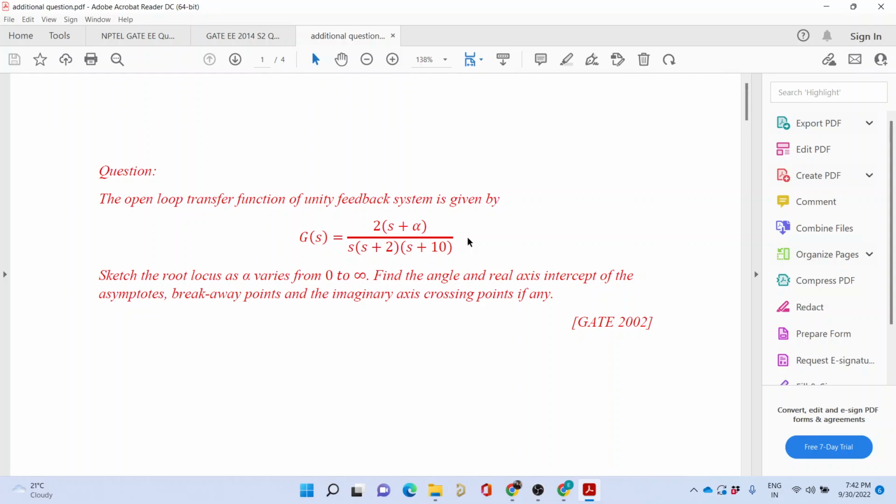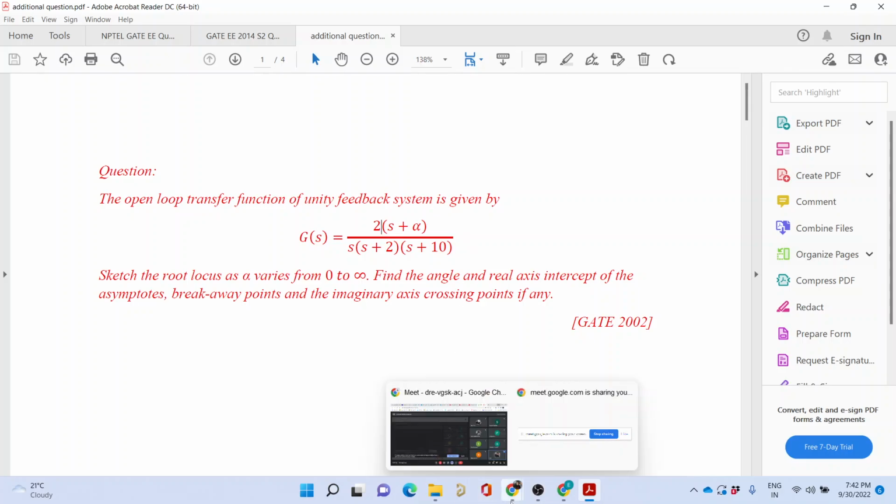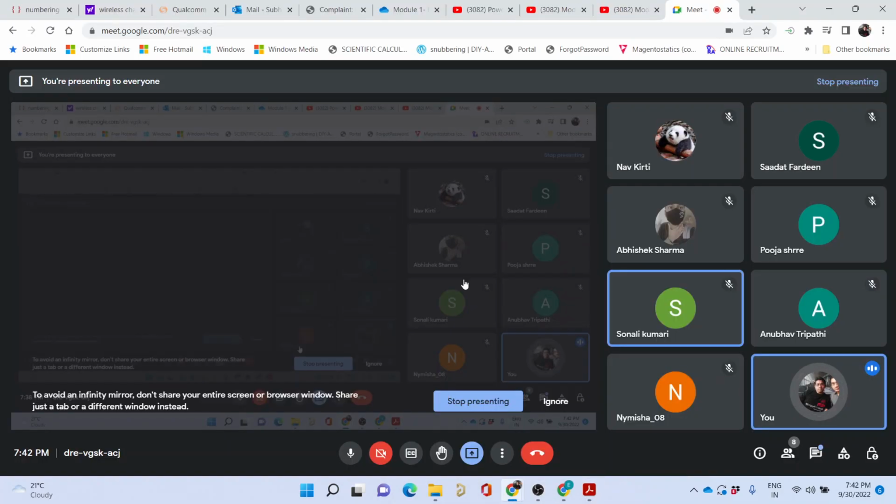How would you modify it, or what will you do so that you can use the rules that you know about the root locus? You have to do some mathematical manipulation. Anybody else who has an idea?